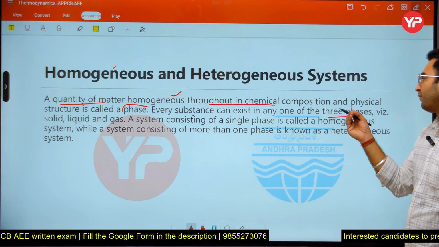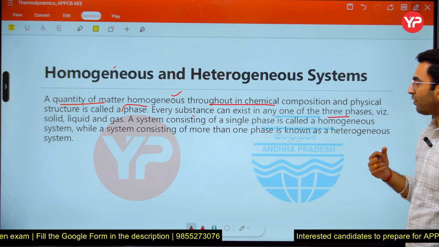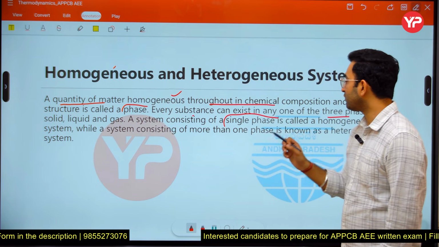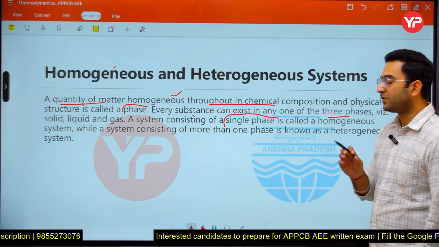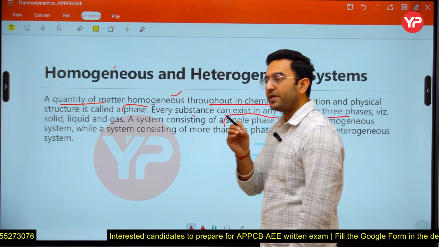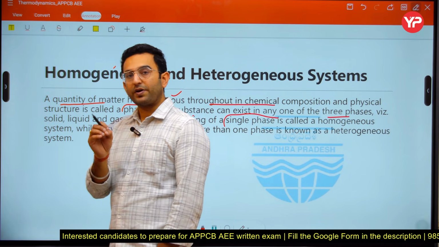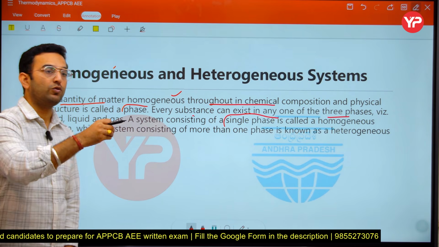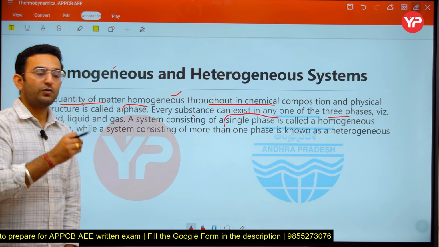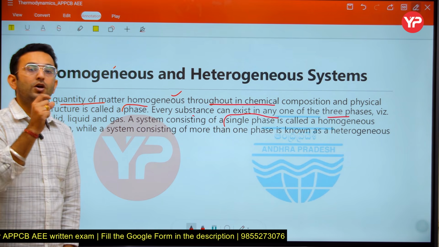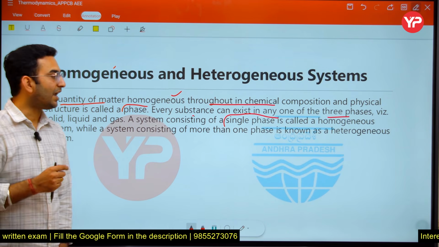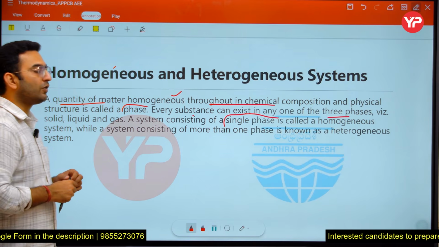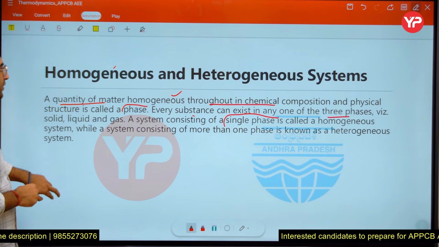Every substance in this universe can exist in three phases. The basic phases are solid, liquid and gas. Whenever a system consists of a single phase, it is known as a homogeneous system. For example, if you have only water present in a glass, you have a homogeneous system. Now if you add an ice cube to this glass, you are going to see a mixture of liquid and solid phases. That is going to be known as a heterogeneous system. So just remember the definition of homogeneous system as well as heterogeneous system.